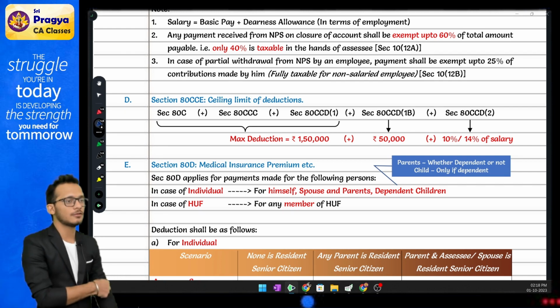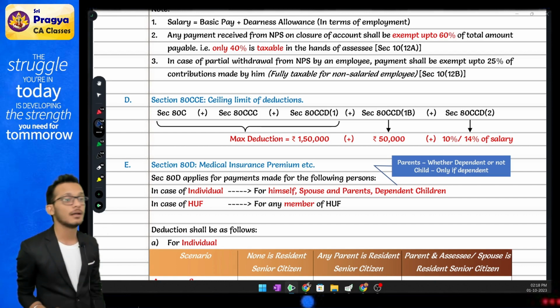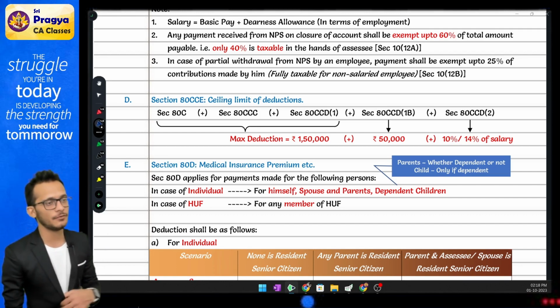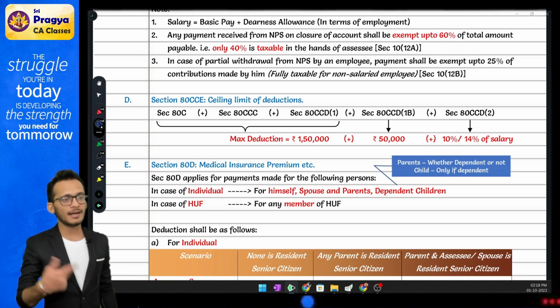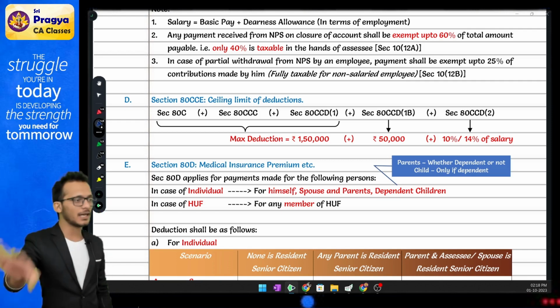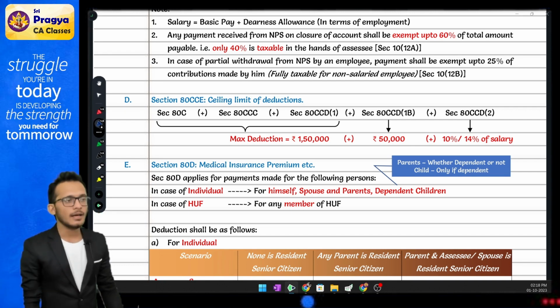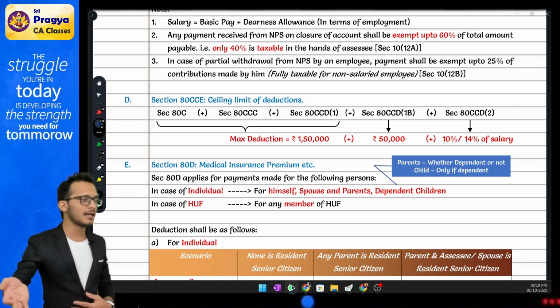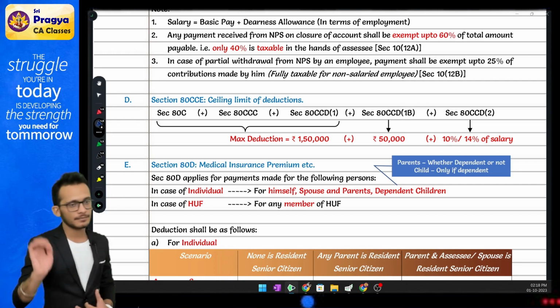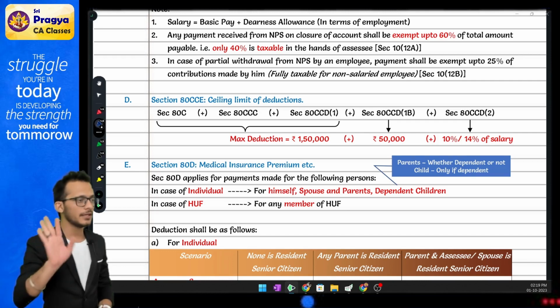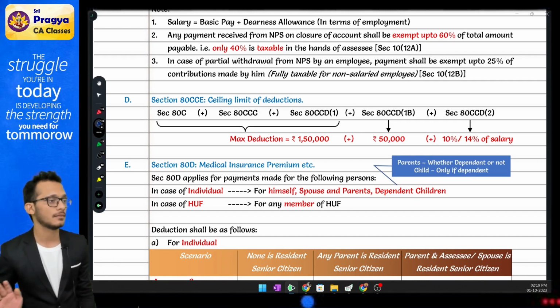Now understand, 25,000 is not per person, it is for the bucket. So in that bucket, if I am a person who has more than 60 years of age, my bucket will become 50,000. If parents have a bucket more than 60 years of age, the parents' bucket will become 50,000. Both together will become 1 lakh. Rahul, I am less than 60, but parents are above 60, then it has become 75. Rahul, I am also less than 60, parents also less than 60, 25, 25, 50. That is what the answer is.